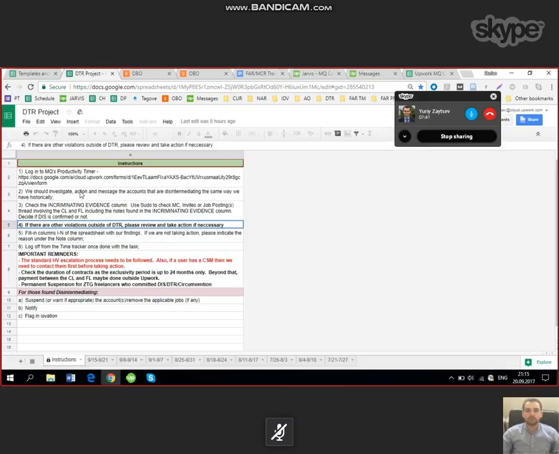The second thing here is we should investigate, action, and message the accounts that are disintermediating, the same way we have historically. So what do we need to do? If we find a violation, as before, as on FARTM, we say this is the violation, this is the CSS we need to add, and this is the suspension or warning we have to give to the client, and send a message. So here it says check the incriminated evidence column.